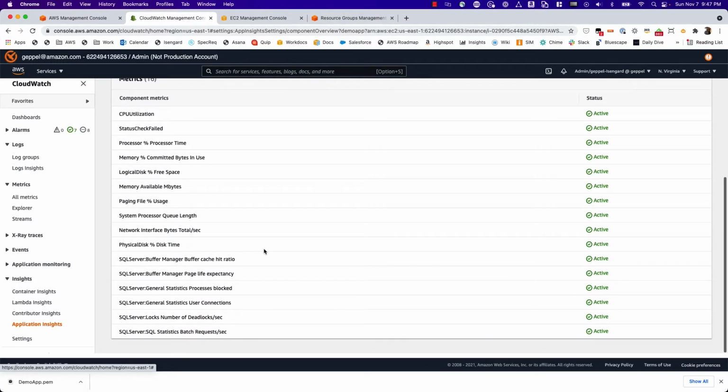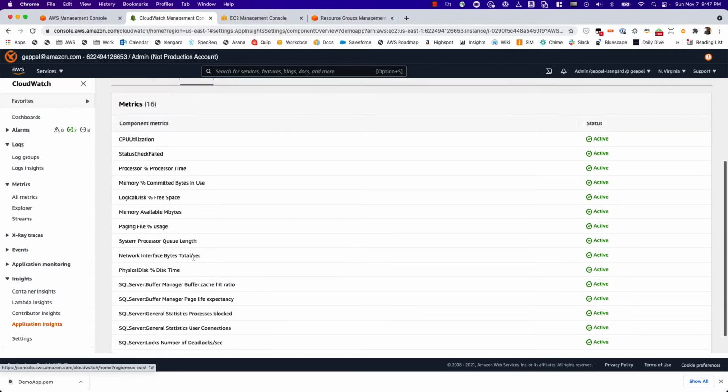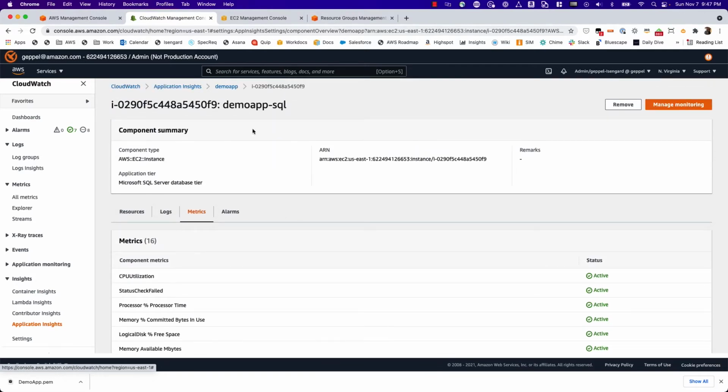It's going to pull in SQL Server specific metrics here. So again, it's pretty much discovered my application just based off of what it's detected was already installed, and did a lot of the guesswork in terms of the metrics and logs I need to pull to be able to effectively get observability on this application.